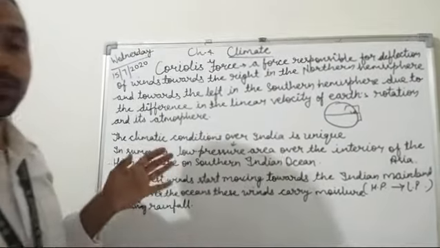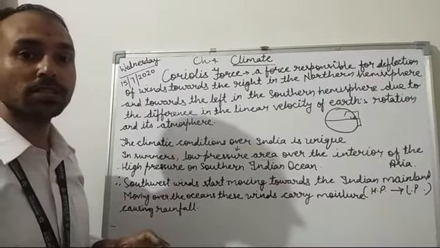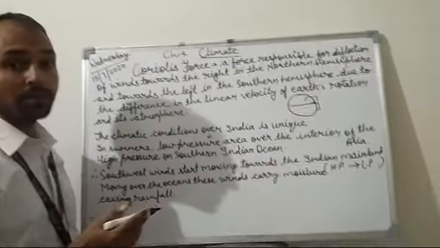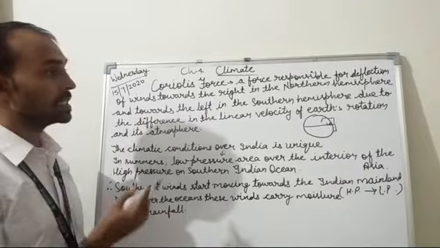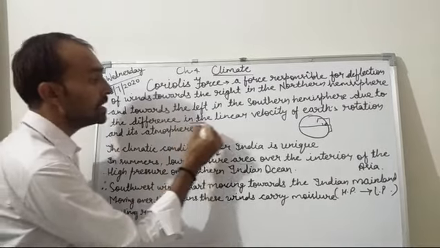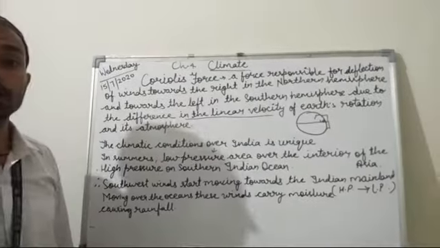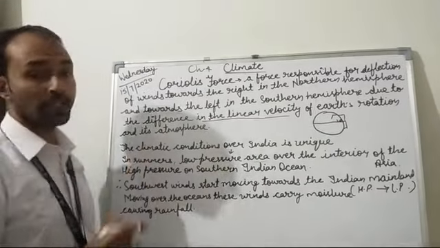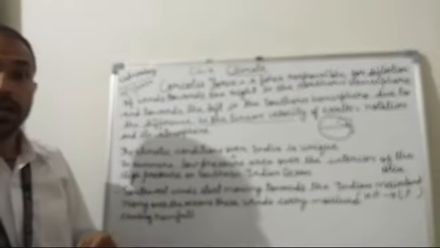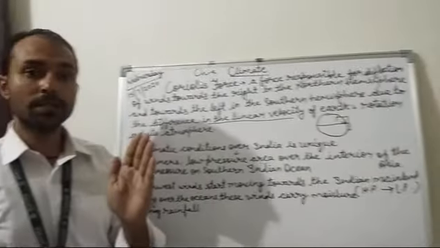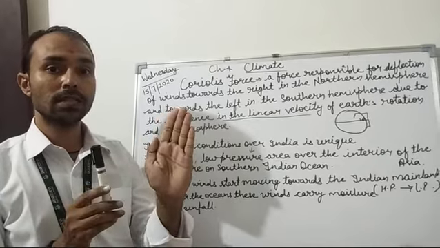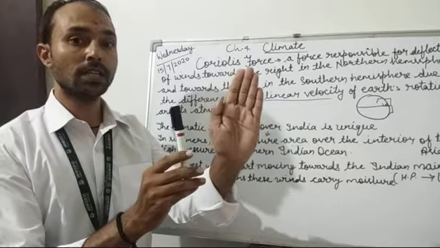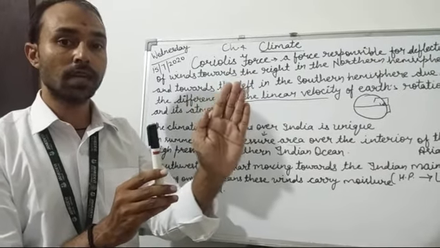So the Coriolis force is the force which is responsible for the deflection of winds. They are deflected towards the right in the northern hemisphere and towards the left in the southern hemisphere, due to the difference in the linear velocity of the Earth's rotation and its atmosphere. For example, suppose this is the Earth and these are the winds. There is a different velocity, because the Earth has its own velocity.